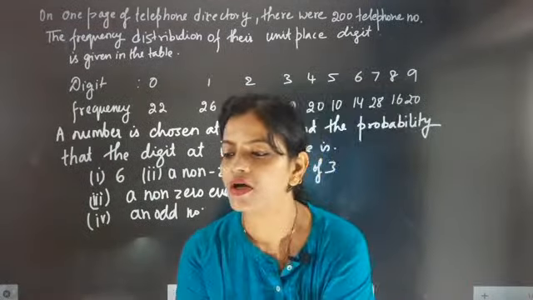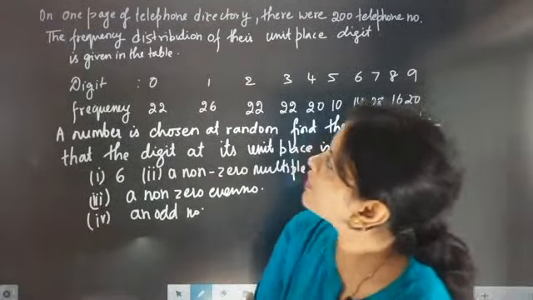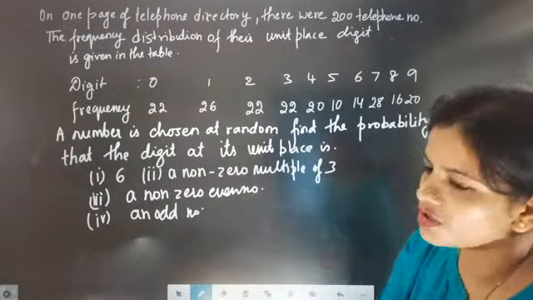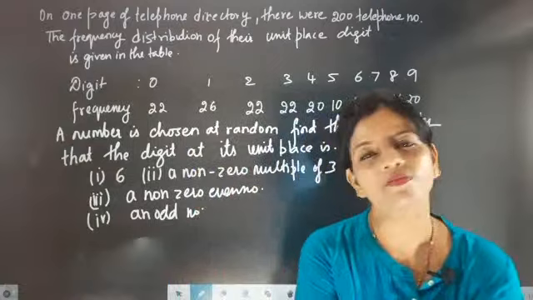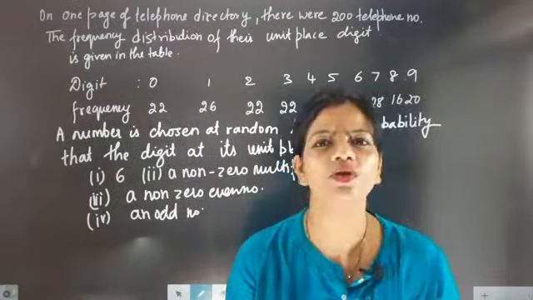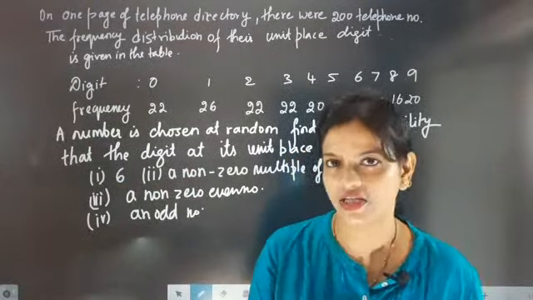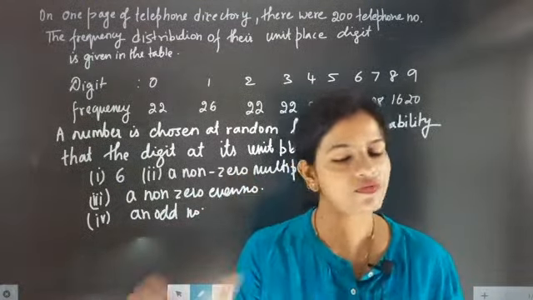Let's go back to work. So now look here. On one page of the telephone directory, there were 200 telephone numbers. Means you have a telephone directory in which 200 different people's phone numbers are there. So just start solving the question.